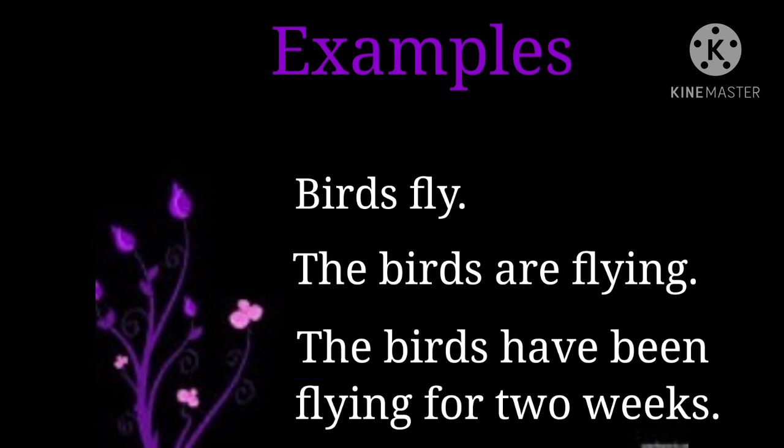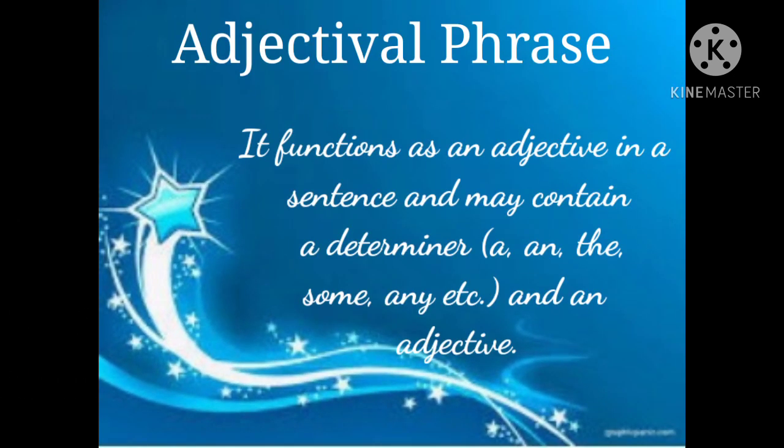Now let's move on to our next type of phrase, that is adjectival phrase. Adjectival phrase. It functions as an adjective in a sentence and may contain a determiner and an adjective. Let's understand adjectival phrase with the help of an example.